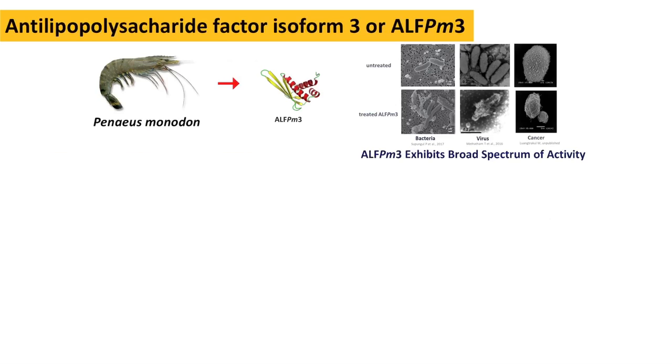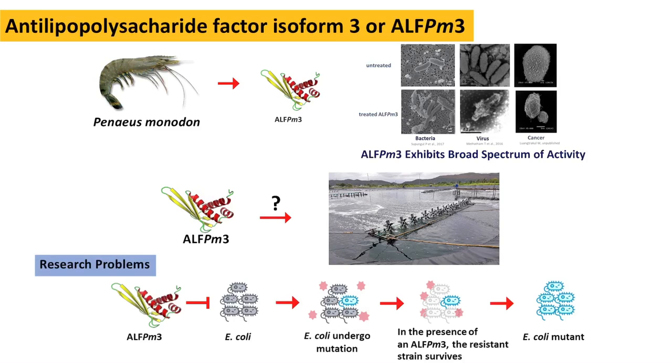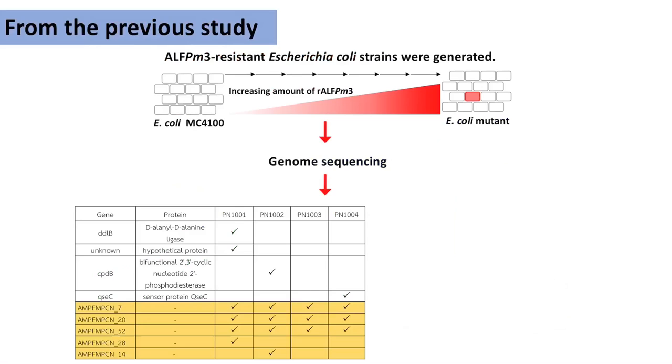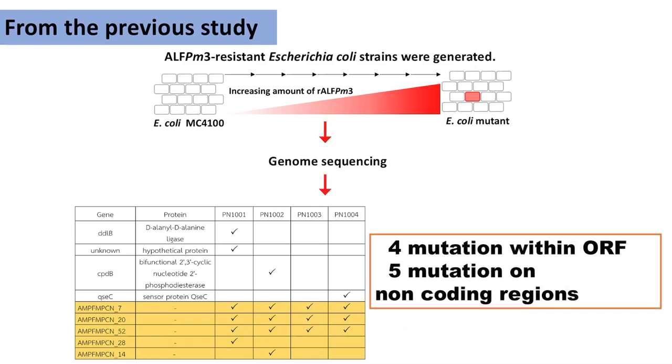So we need to consider whether ALF can be used properly, by using E. coli. From a previous study, they induced wild-type E. coli to become resistant to ALF. The results show that there are mutations on 4 genes and 5 positions in non-coding regions, and we decided to continue our experiment in order to confirm this result.